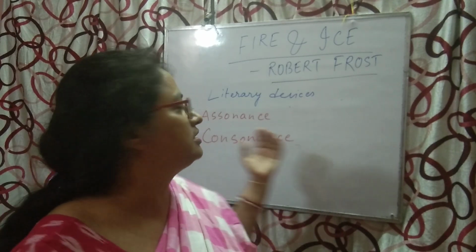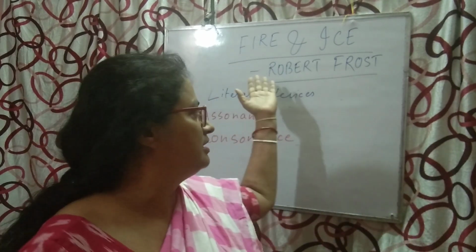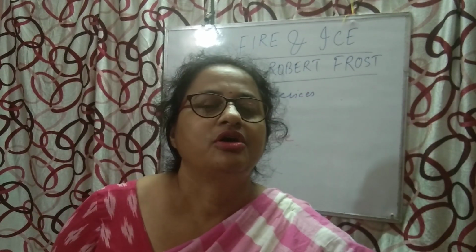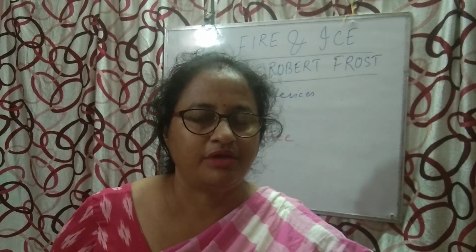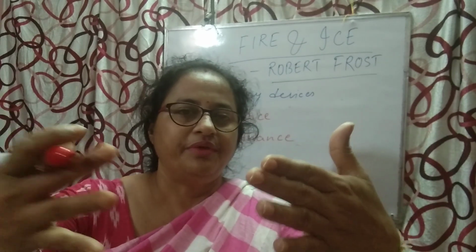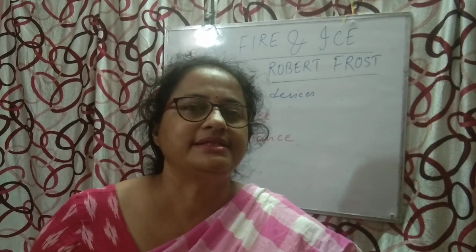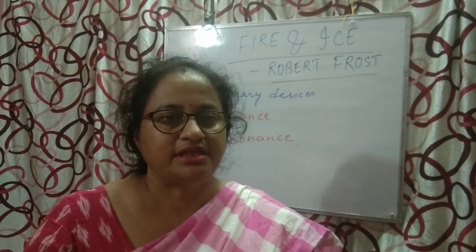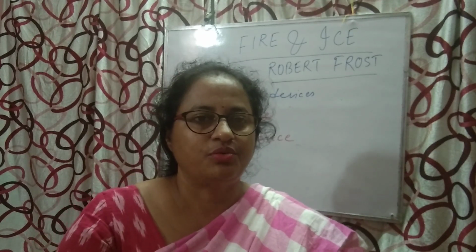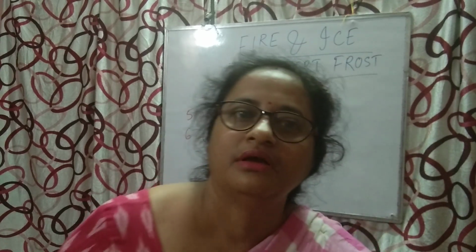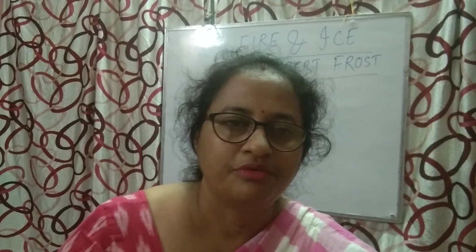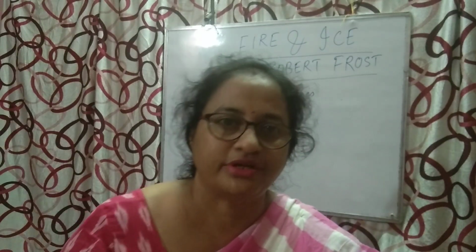Fire symbolizes desire or passion, and when it is extremely heightened, it causes destruction. Then there are the 2 possibilities. It can be human emotions, like the desire for power, for love, and hatred. These are the 2 possibilities by which the world can be destroyed.